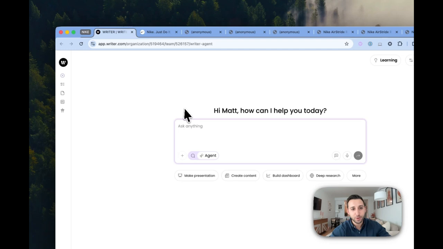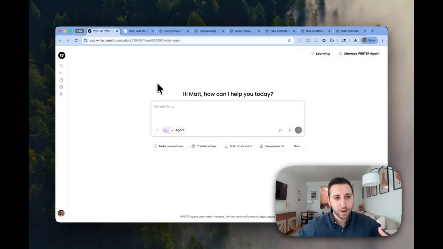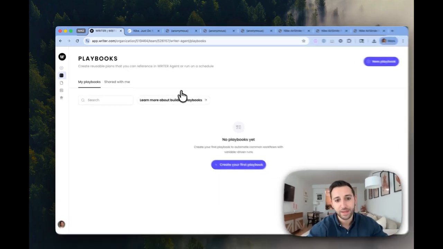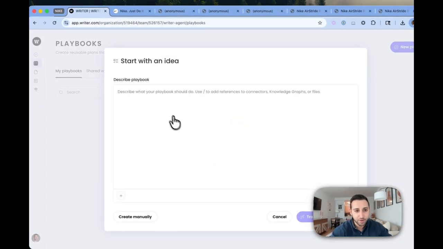And what we're going to do is build a playbook that allows anybody who's using Writer in Nike to actually QA their stuff. So let's do this live together. I'll jump into playbooks here. This is that space that allows us to create these reusable agents for the rest of the team to leverage. And we hit create our first playbook.